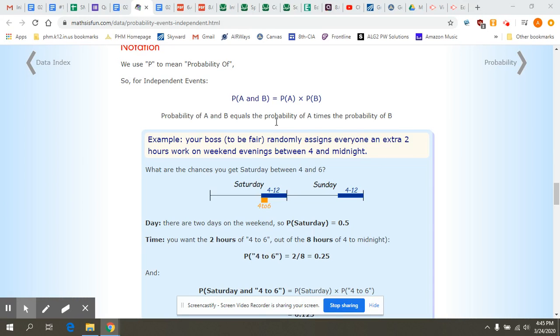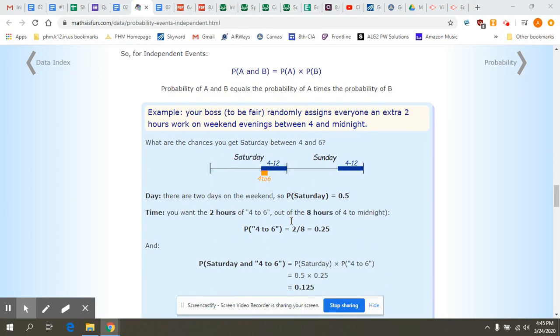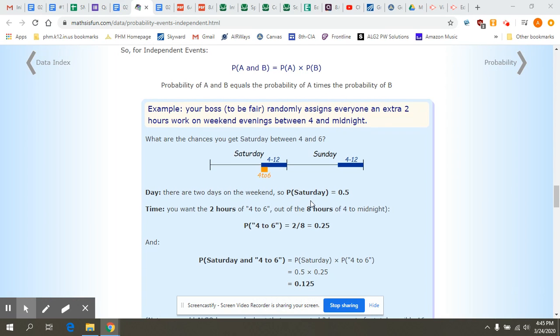When we're looking at this example, it says your boss, to be fair, randomly assigns everyone an extra 2 hours of work on the weekend evenings between 4 and midnight. What are the chances that you get Saturday between 4 and 6? There are two different things that we have the probability of: the probability between Saturday and Sunday, and the probability of what time. Our probability of the day: there are 2 days on the weekend, Saturday and Sunday.